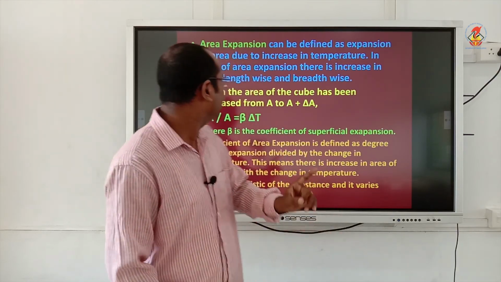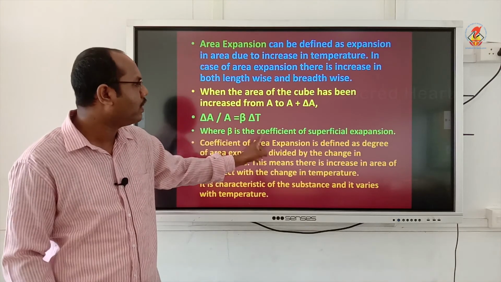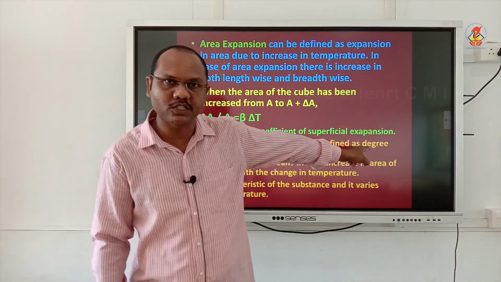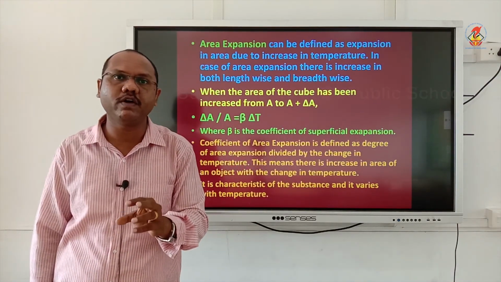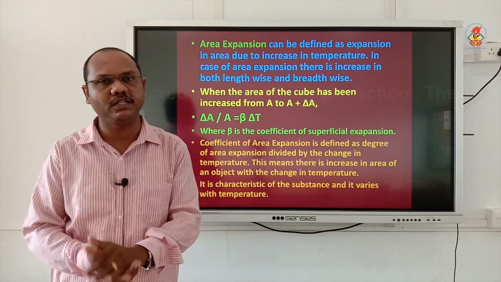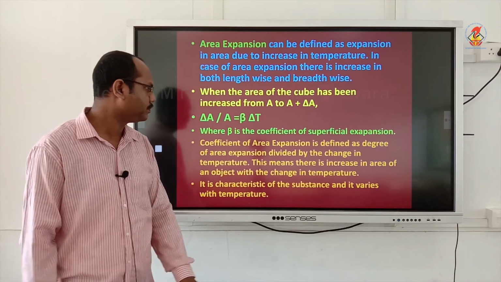Therefore I can write delta A by A proportional to delta T, or I will say delta A by A is equal to another constant beta into delta T, where beta is called coefficient of superficial expansion. Earlier we studied alpha. Alpha is called coefficient of linear expansion. Beta is called coefficient of superficial expansion.